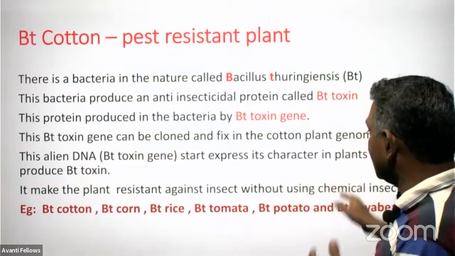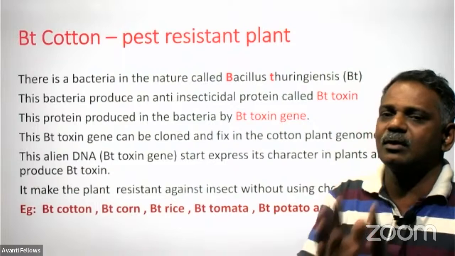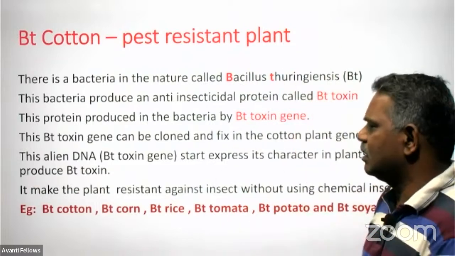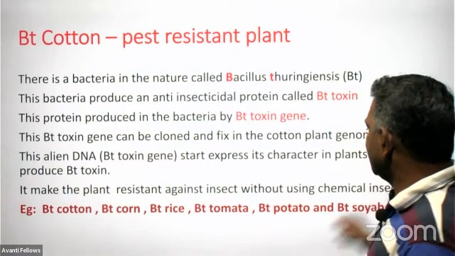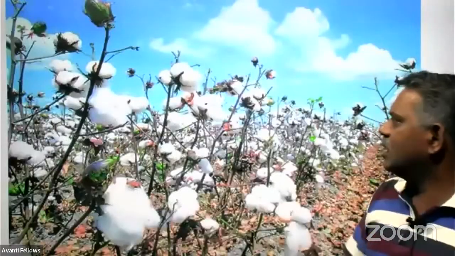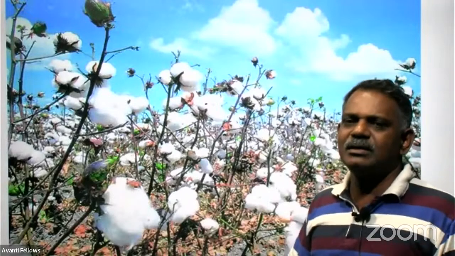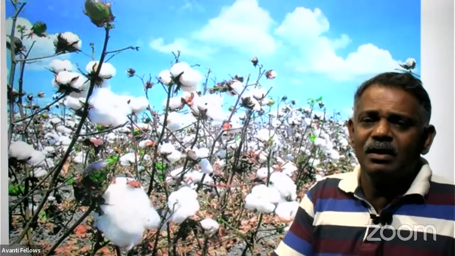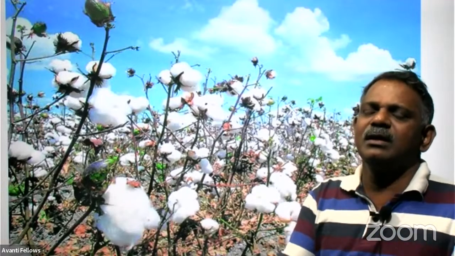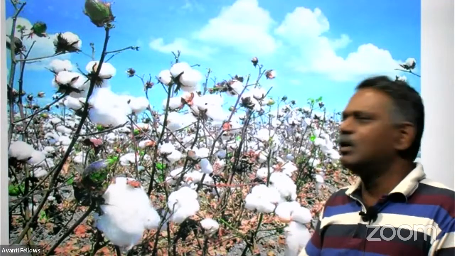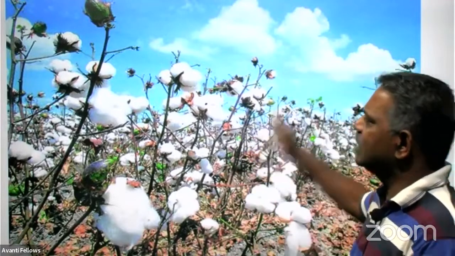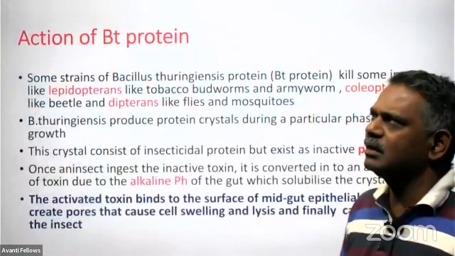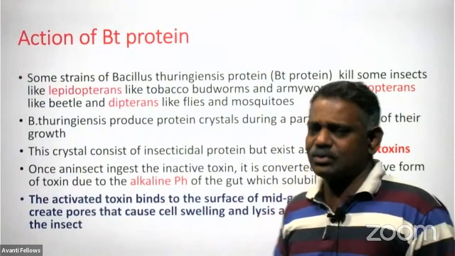It starts expressing its character in the plant and produces a toxin in the body of this cotton. It makes the plant resistant against insects without using chemical insecticide. No need to use any chemical insecticide. This plant is resistant to such insects because it has a protein in the body which works as a toxic material in the intestine of the larvae. So naturally the larvae will die, and no worm will attack this plant. It is getting resistance against this insect pest.